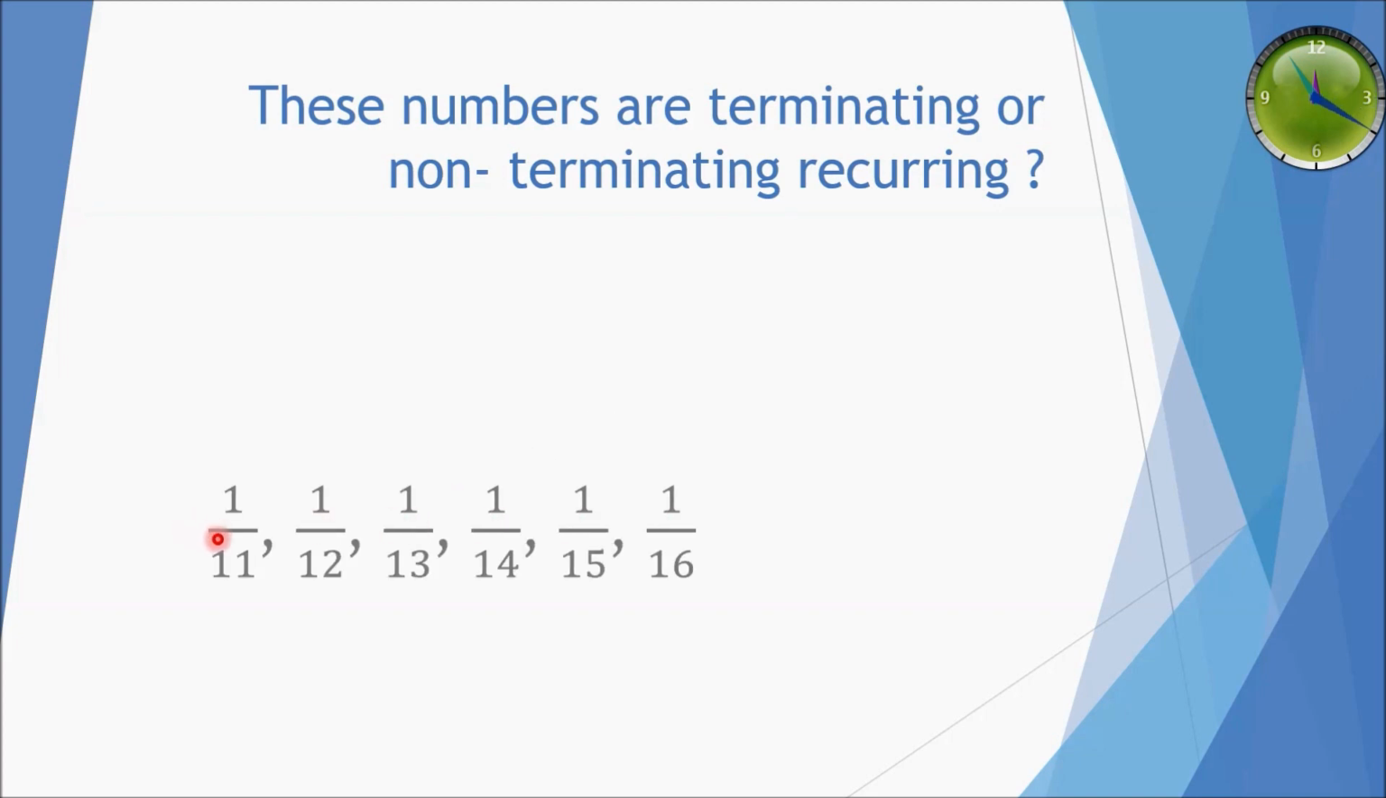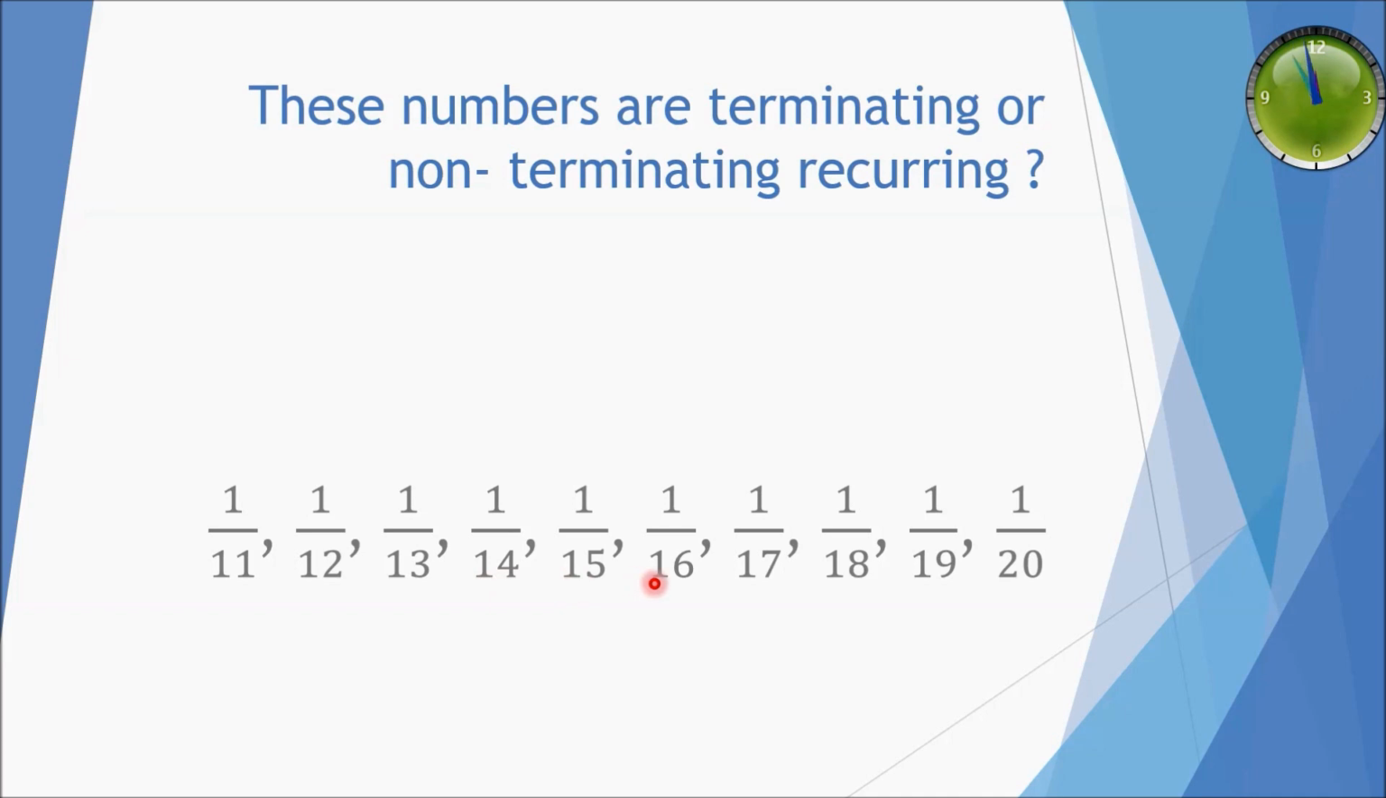First number is 1 upon 11. As you can see, it has neither 2 nor 5, so it is a non-terminating number. 1 upon 12: the factors of 12 are 3 multiplied by 2 raised to power 2. Due to 2 raised to power 2 it would be terminating, but due to 3 it is non-terminating. 1 upon 13 is also non-terminating. 1 upon 14 is non-terminating due to 7. 1 upon 15 is non-terminating due to 3.